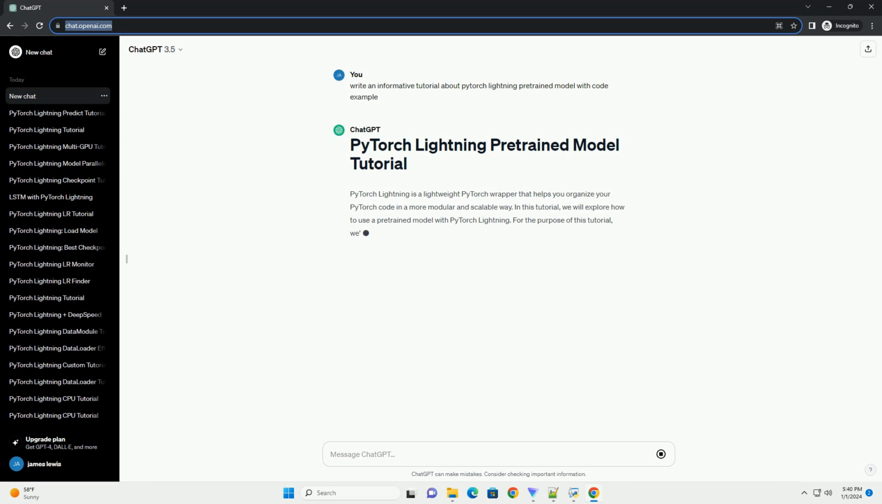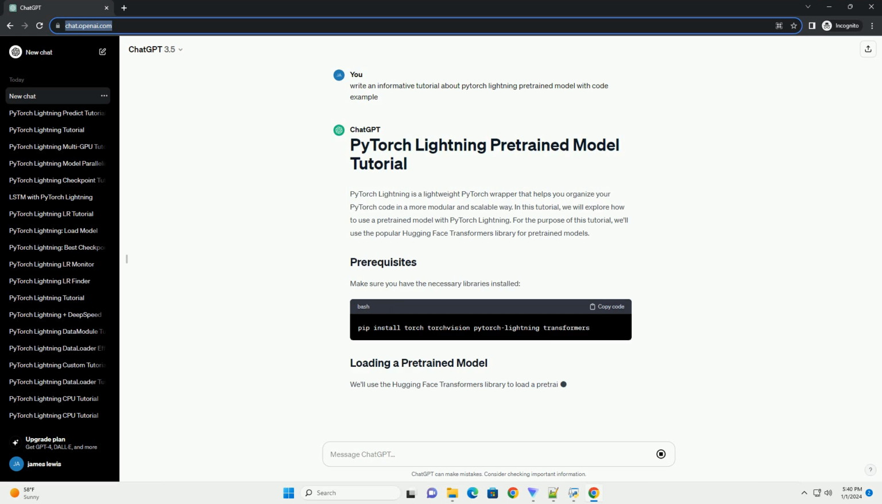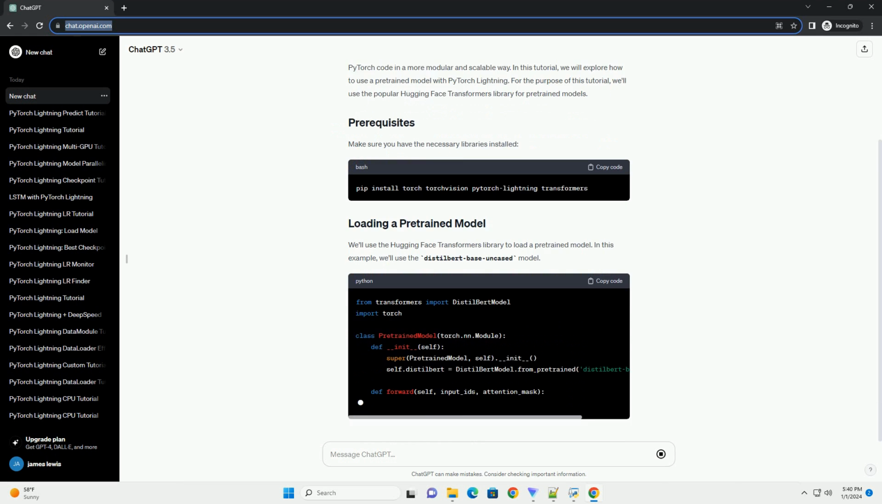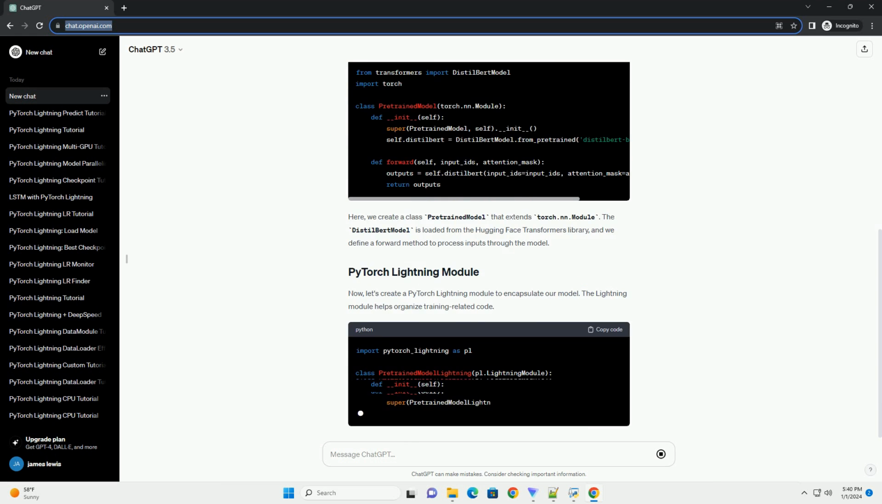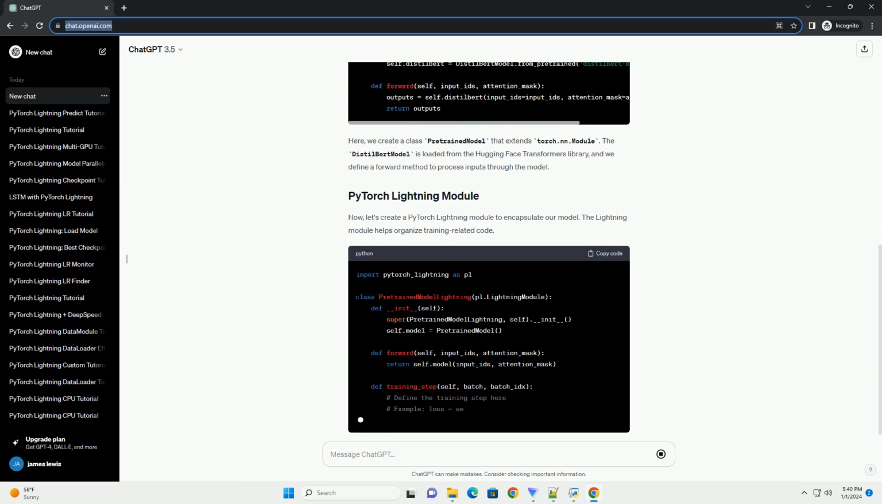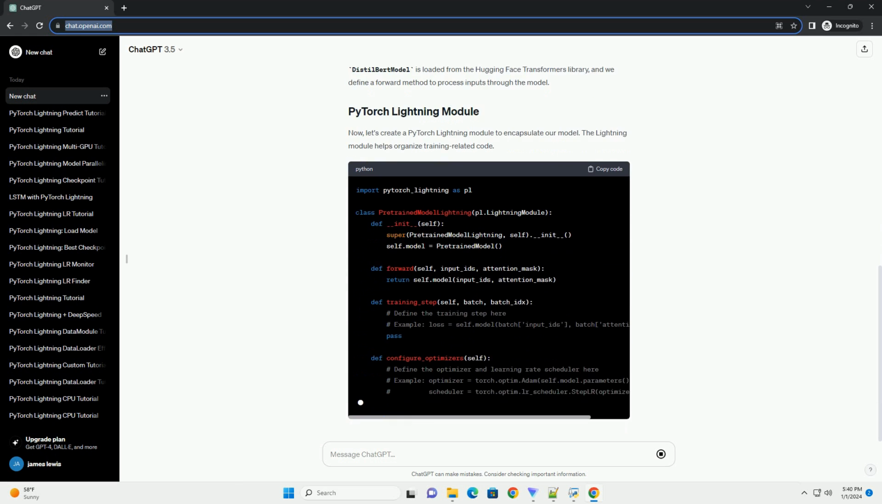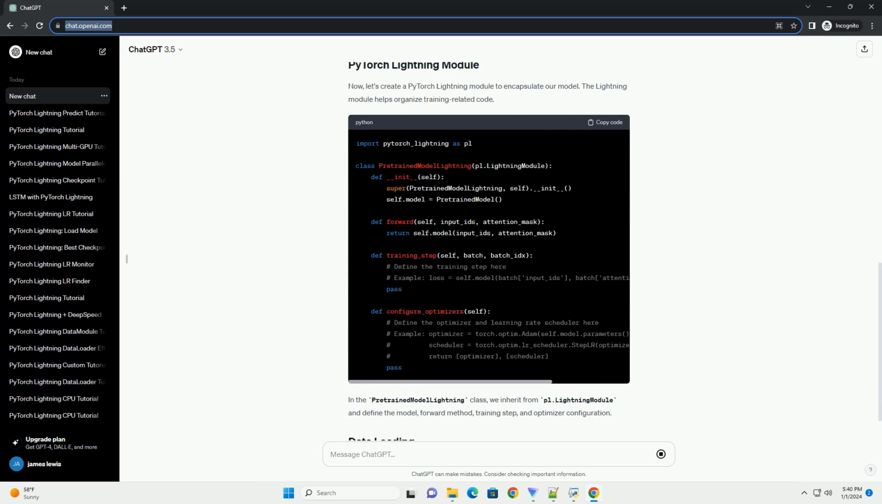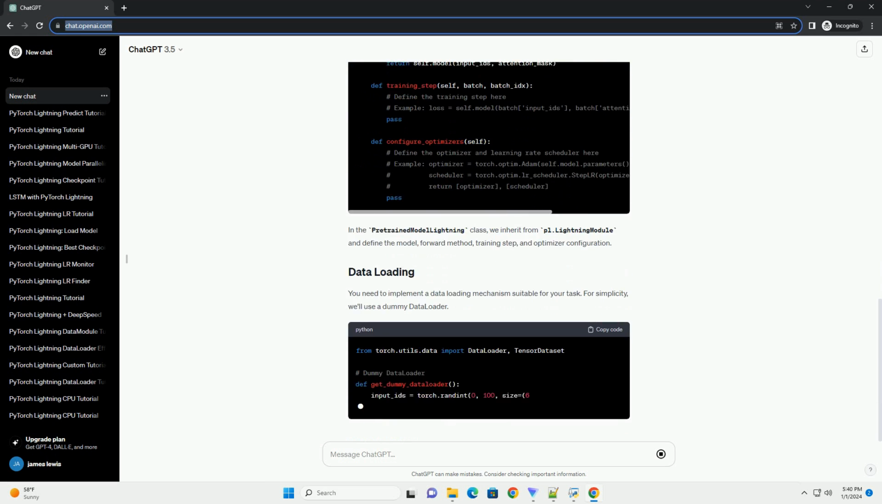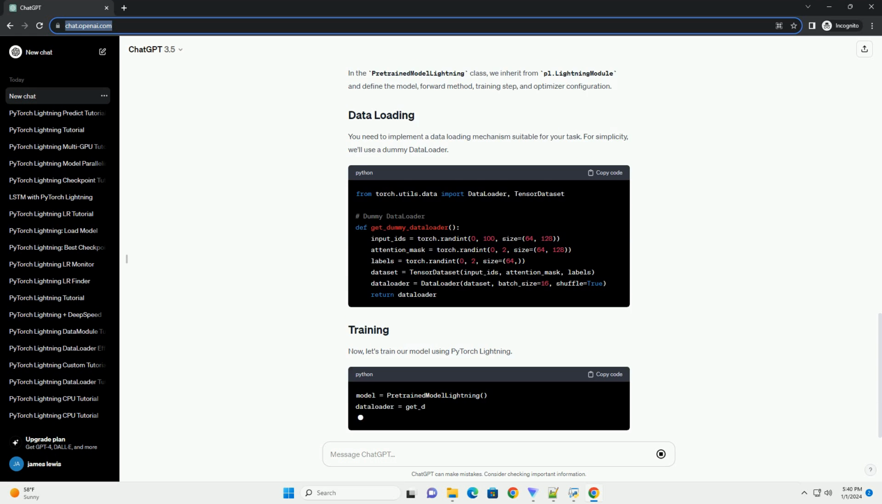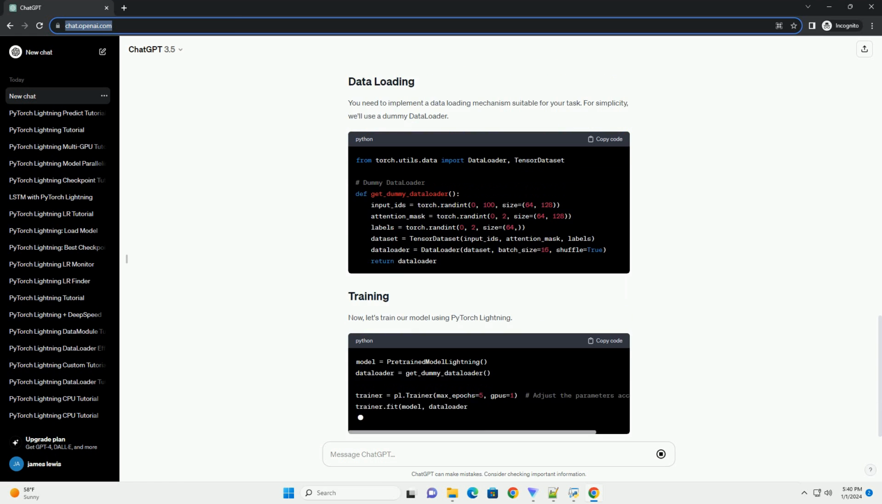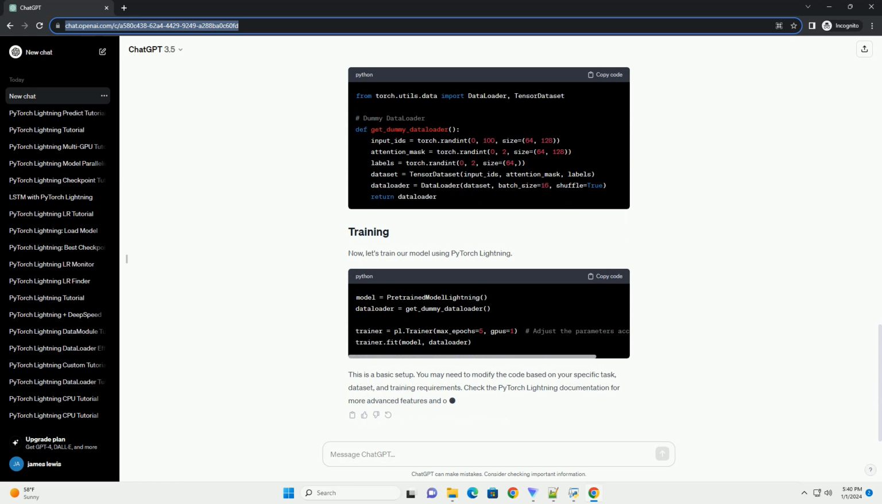PyTorch Lightning is a lightweight PyTorch wrapper that helps you organize your PyTorch code in a more modular and scalable way. In this tutorial, we will explore how to use a pretrained model with PyTorch Lightning. For the purpose of this tutorial, we'll use the popular Hugging Face Transformers library for pretrained models. Make sure you have the necessary libraries installed.